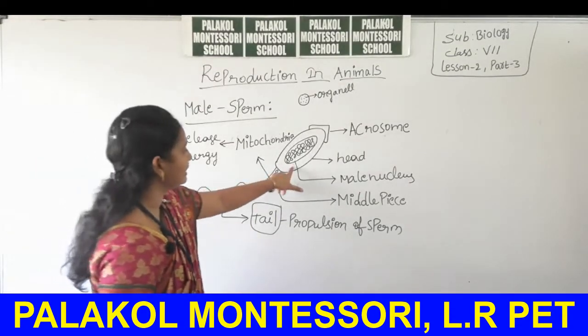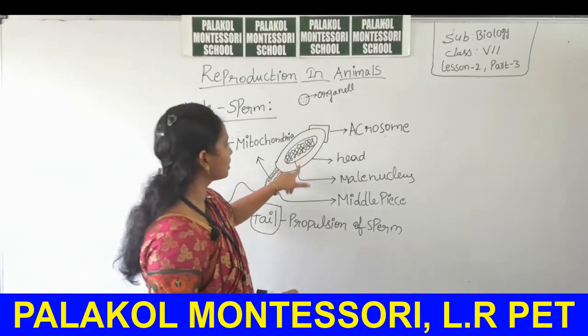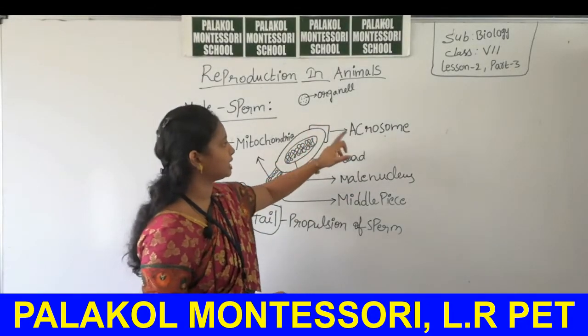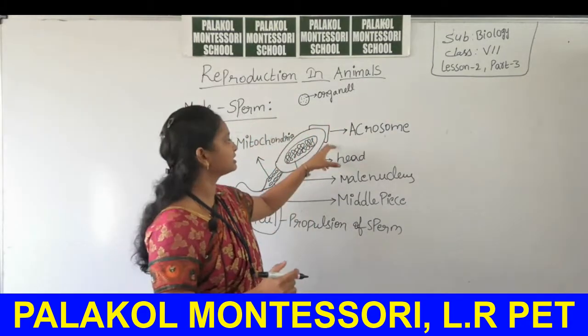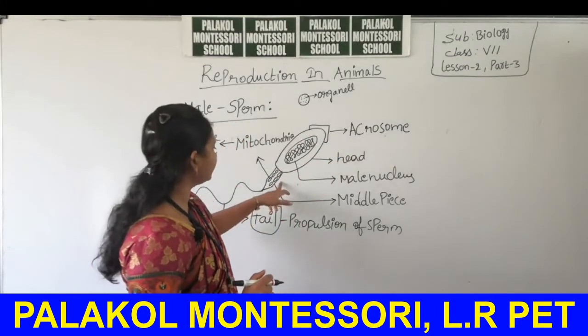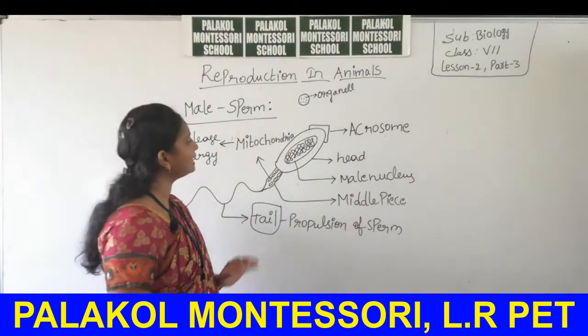It has a head, middle piece and the tail. Inside the head, the nucleus is present. At the surface of the head, at the top position, a pointed crown-like structure is present, that is called the acrosome. Then at the region of the middle piece, the mitochondria cell organelle is present.